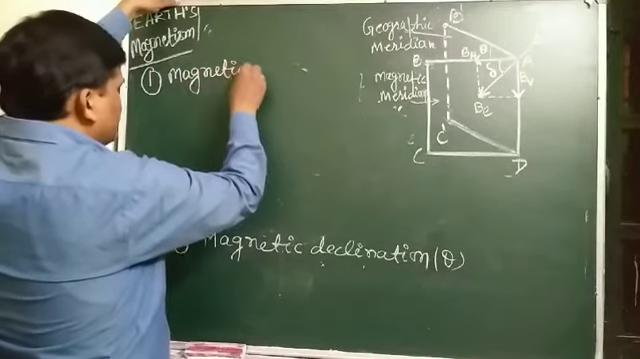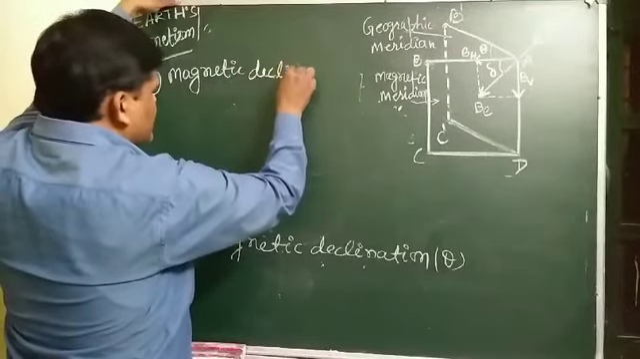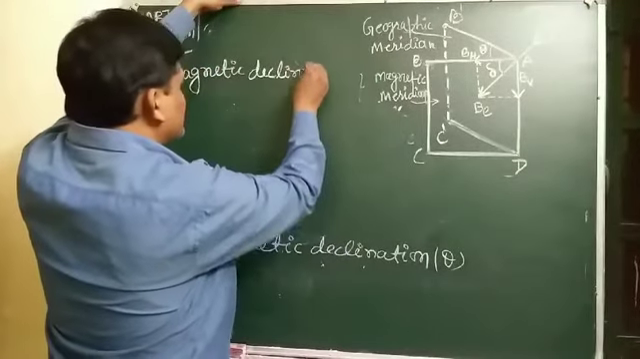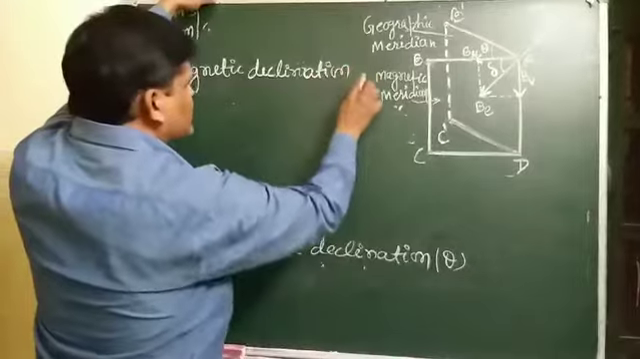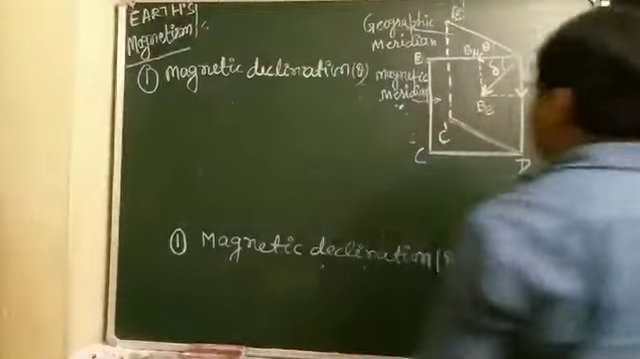Magnetic declination. Declination is denoted by theta. And students, see the diagram carefully.